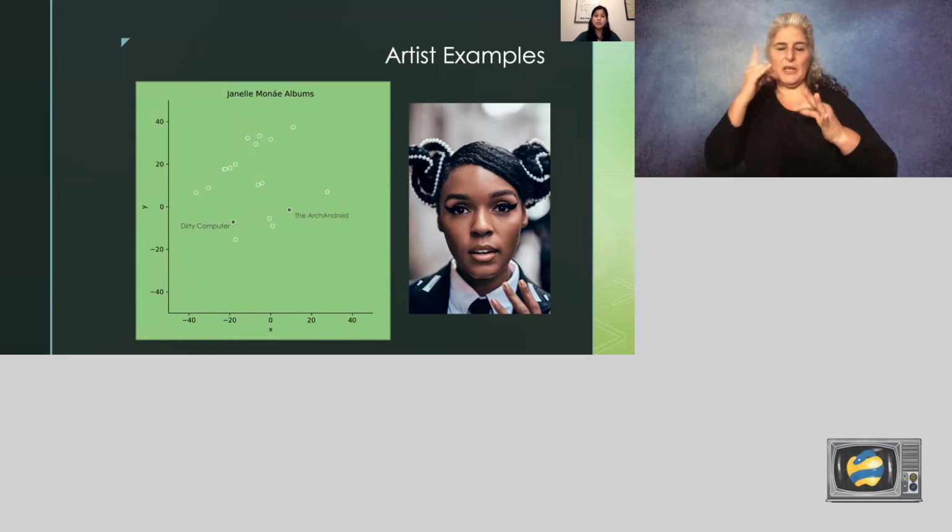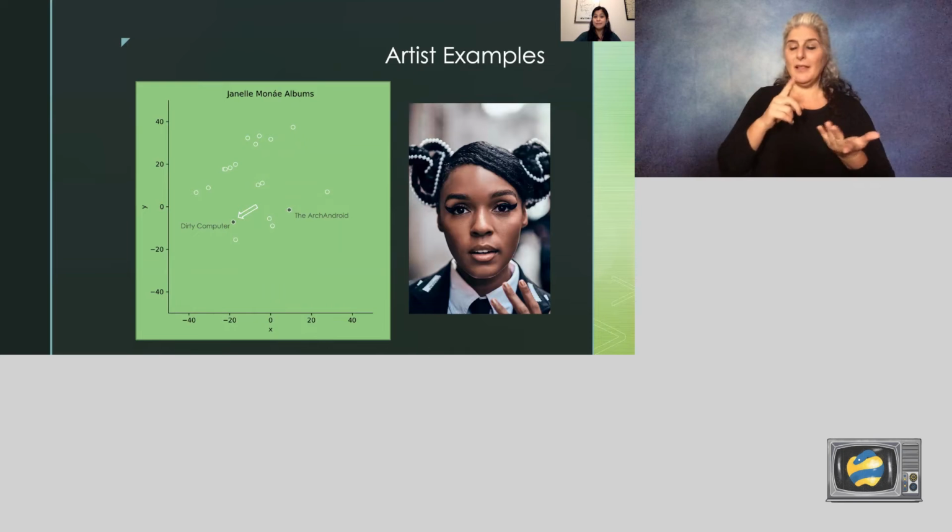This plot shows 2 of Janelle Monáe's albums in the data. They're separated, which makes sense if you're familiar with the albums. The ArchAndroid is a lot more alternative and psychedelic, whereas Dirty Computer is a bit more R&B and soul.